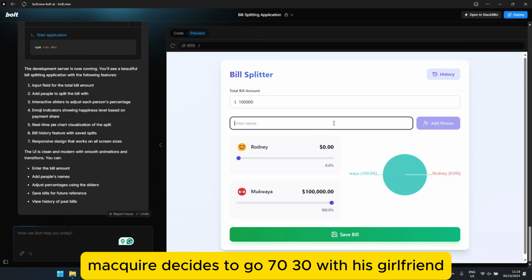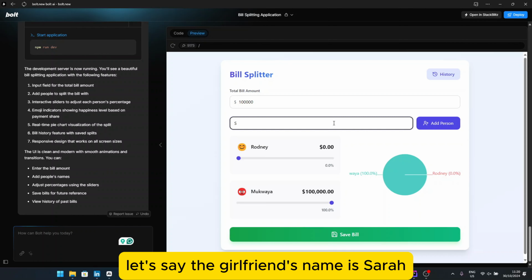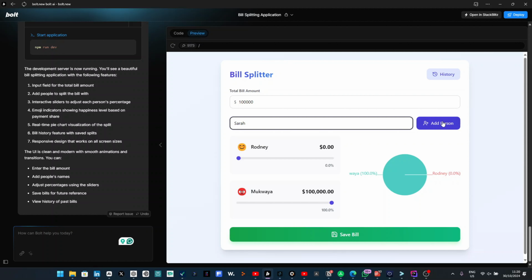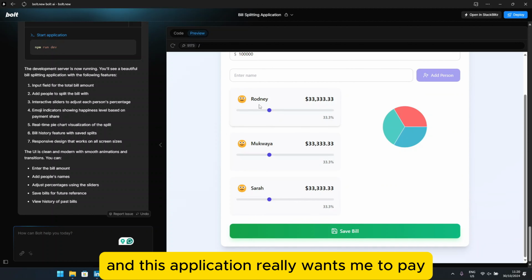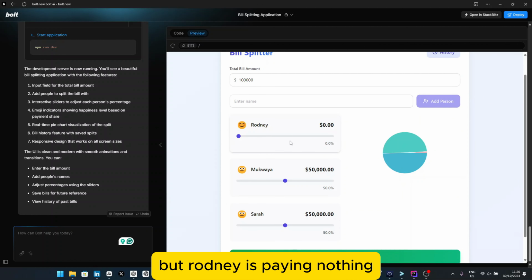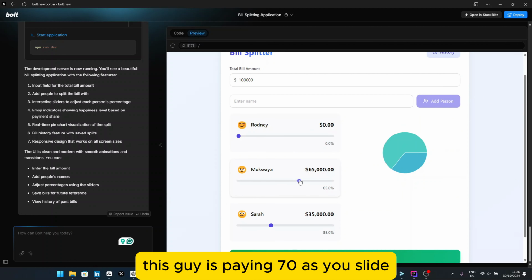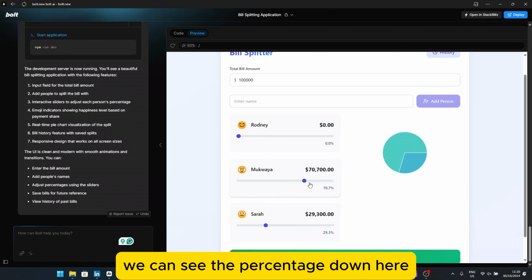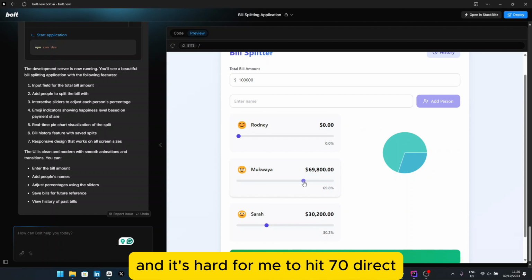Mukwaya decides to go 70-30 with his girlfriend. Let's say the girlfriend's name is Sarah. And this application really wants me to pay, but Rodney is paying nothing. This guy is paying 70. As we slide, we can see the percentage down here, and it's hard for me to hit 70 directly.